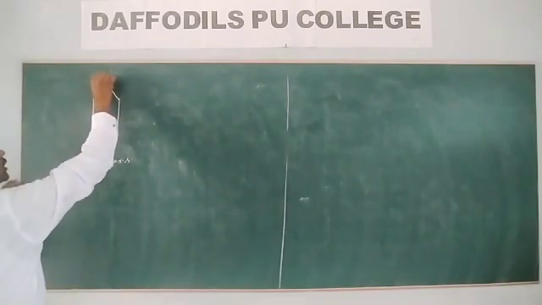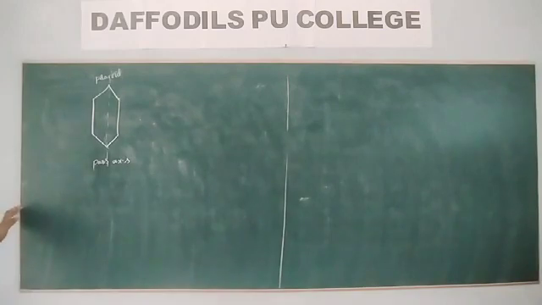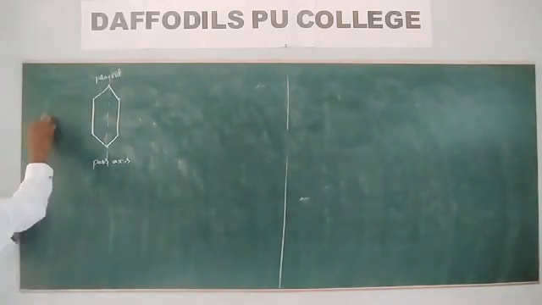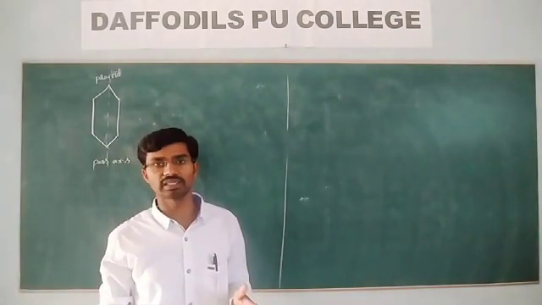Now this is one polaroid. Polaroids are used to get linearly plane polarized light.